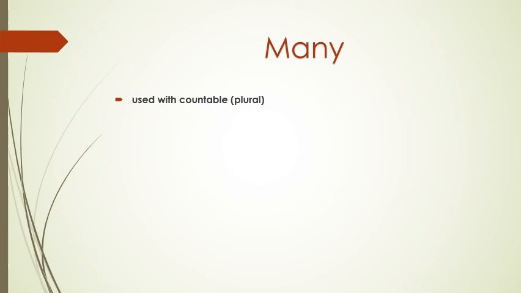Okay? The following one is many. Many is followed by a countable noun, but it should be plural. How many students have participated in the competition? How many students? Students is countable and plural. Much: we use much with uncountable nouns. It is followed by uncountable nouns.